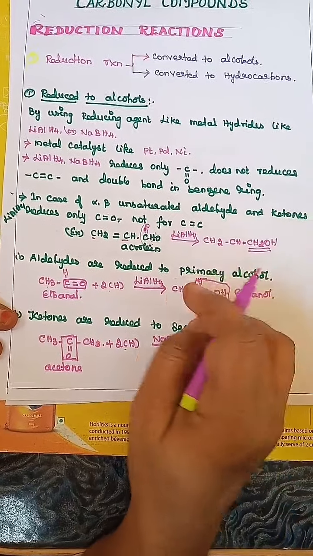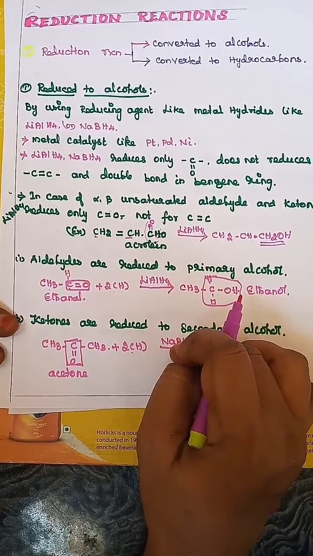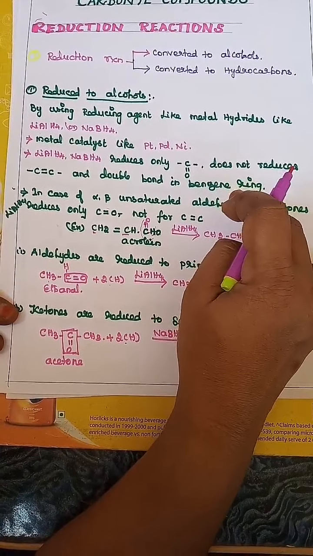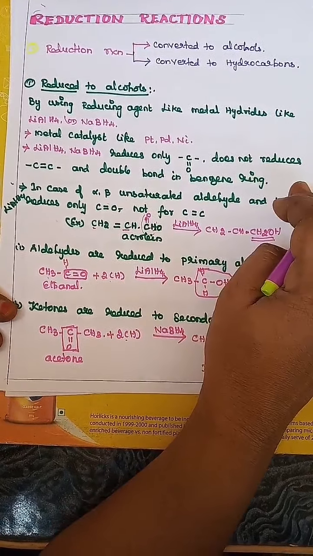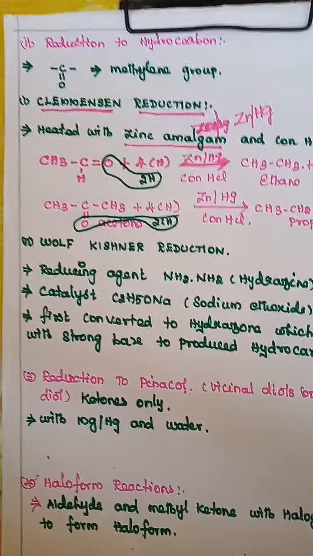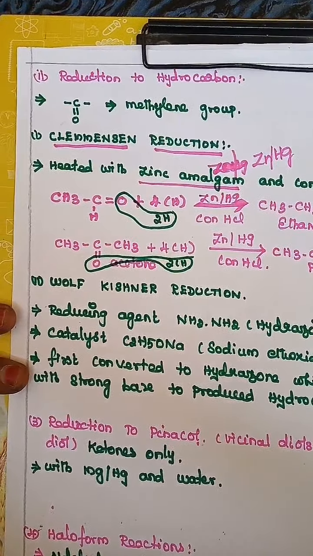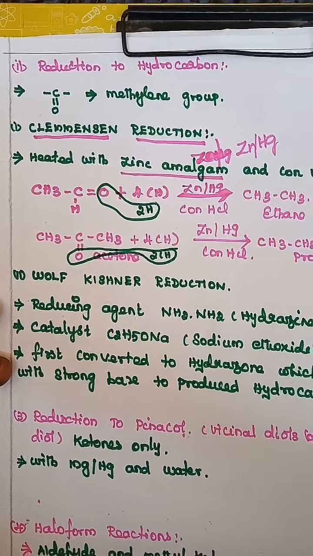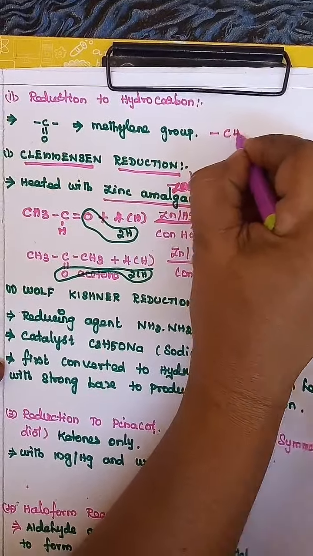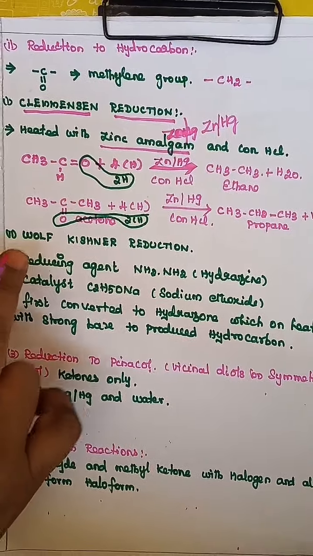So the plus point of common reagents like lithium aluminum hydride and sodium borohydride is that they reduce only the carbonyl group and not the carbon-carbon double bond or a double bond in the benzene ring. Second is reduction to hydrocarbon. Here the carbonyl group of aldehydes and ketones is converted to a methylene group, CH2. It consists of two named reactions.